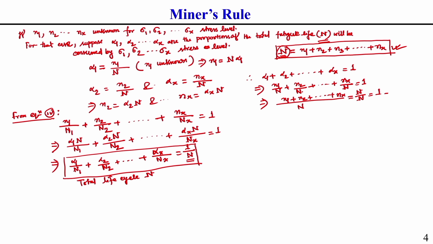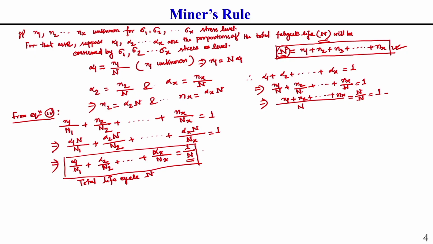Generally, if a component is subjected to different stress levels for different numbers of cycles, then the total fatigue life can be calculated with the help of equation number 5.